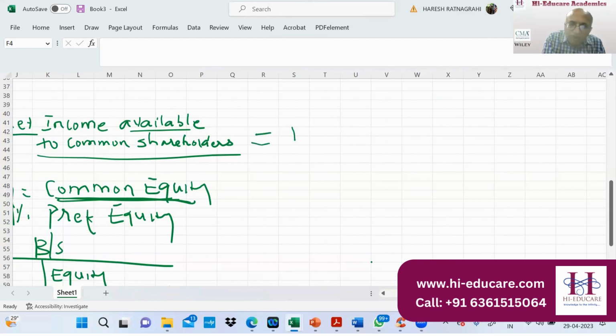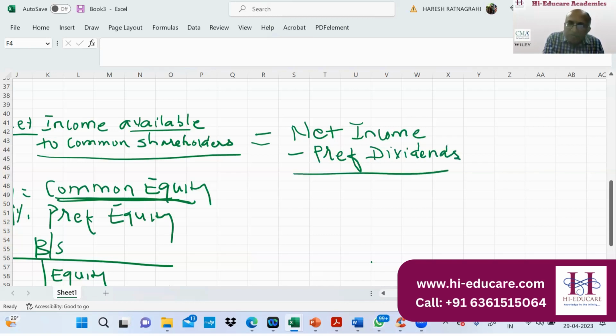Net income available to common shareholders is equal to net income, before dividend, minus preference dividends. This is now available to common shareholders. The preference dividend means you are paying dividends to preference shareholders, and after that payment, whatever remains belongs to you.